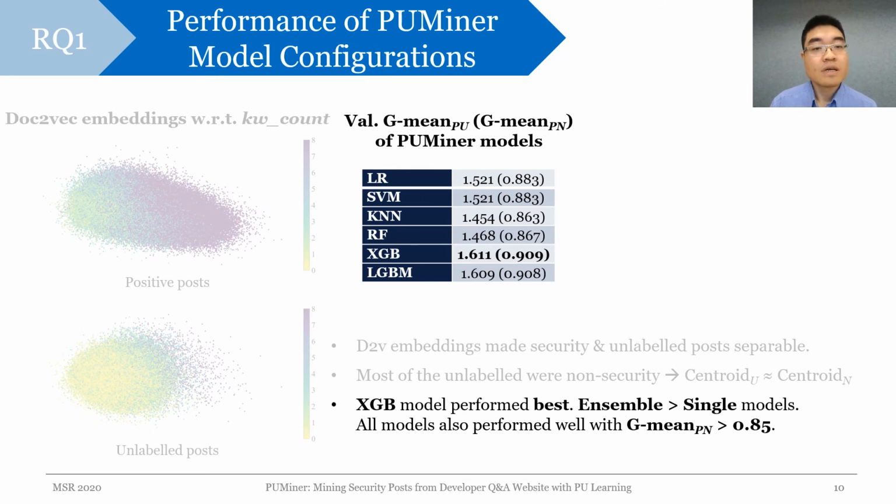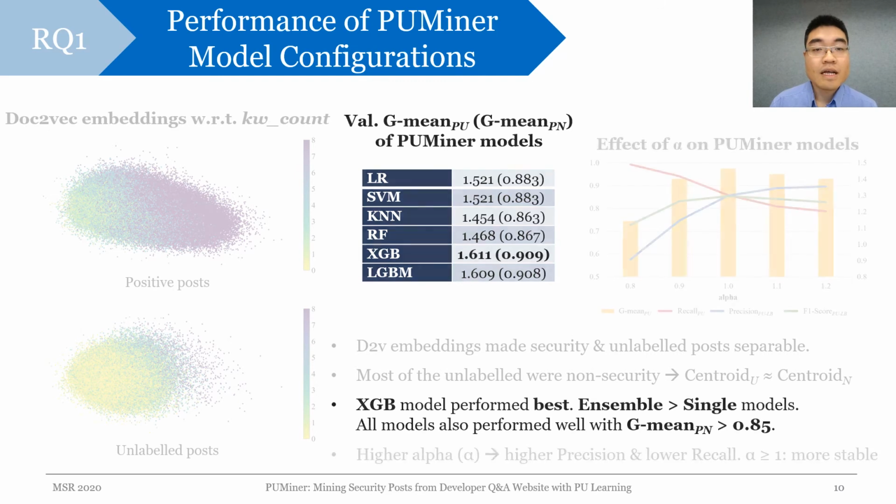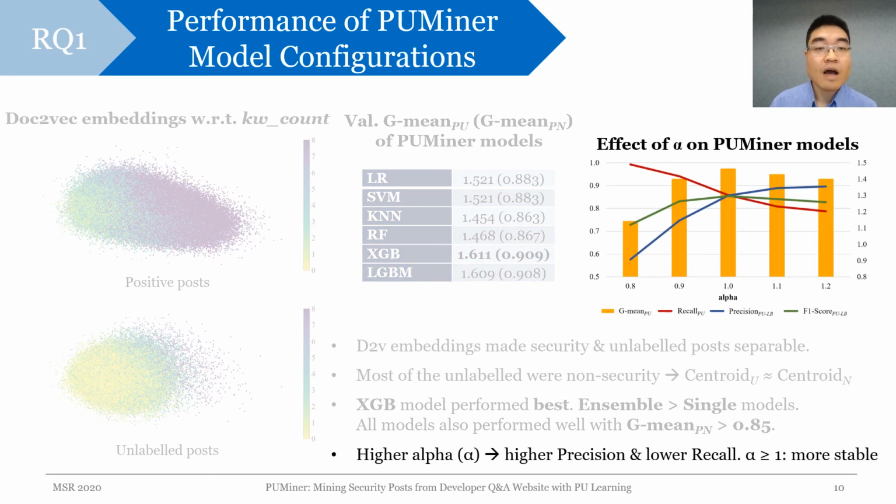On average, ensemble models also outperformed their single counterparts. Another point to note is that when alpha in stage 1 of our model increased, it also increased precision, yet lowered recall. On average, alpha larger than or equal to 1 produced more stable performance.